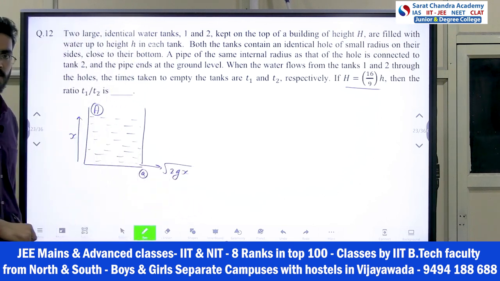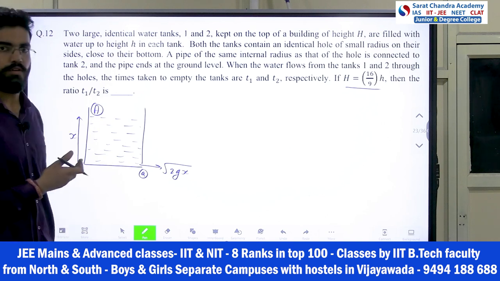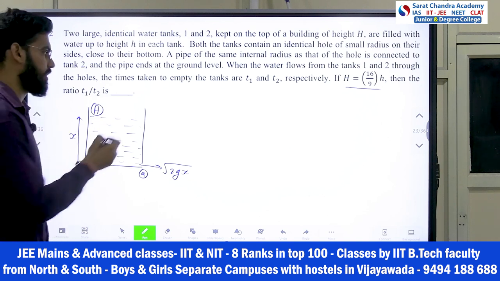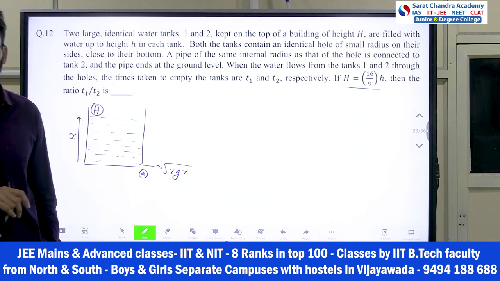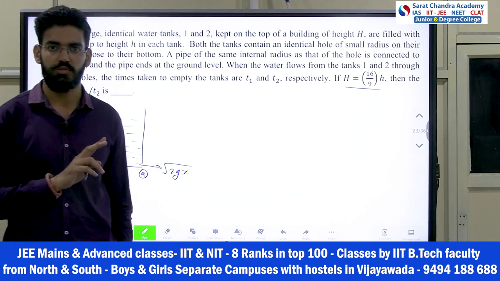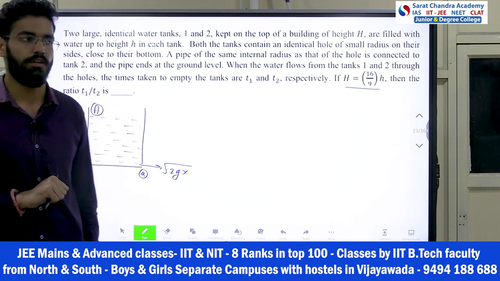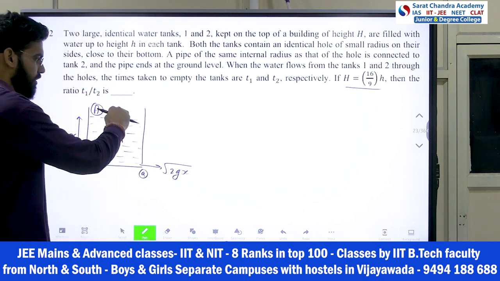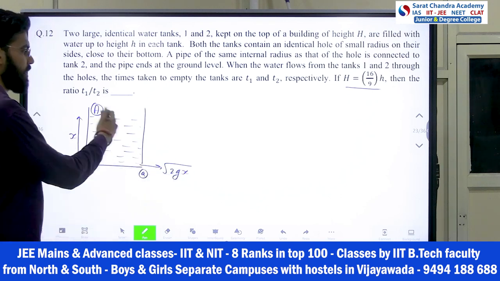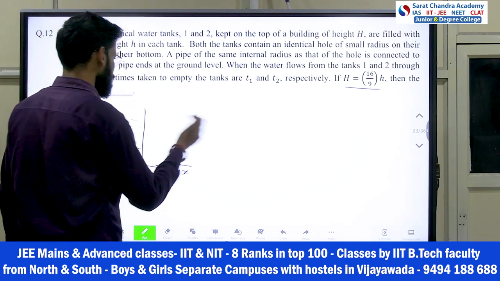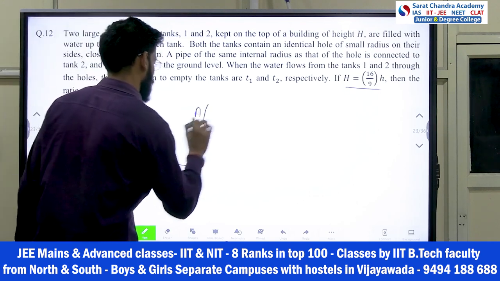We know this already. Now we apply conservation of mass and write A1 V1 equals A2 V2, right? If you remember, along with Bernoulli's we write one more equation to solve. How do we derive A1 V1 equals A2 V2? From conservation of mass. The mass decreasing from here and the mass coming out from here are the same. If the density is the same, then the volume is conserved. So area into velocity.